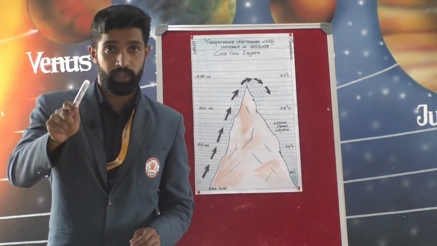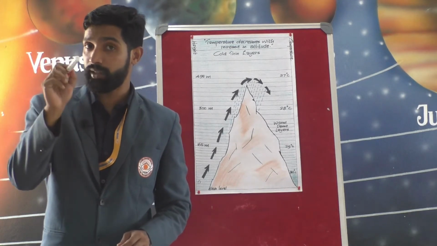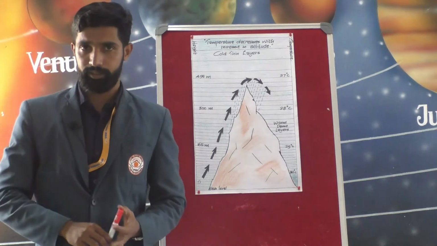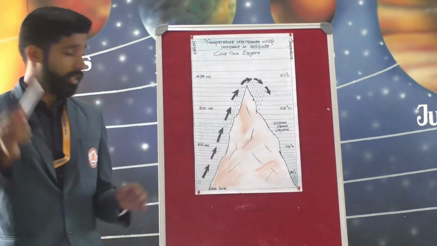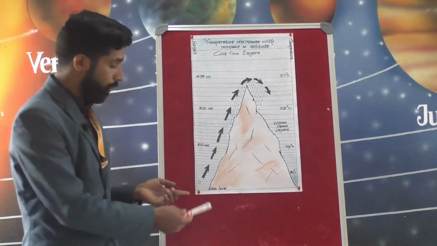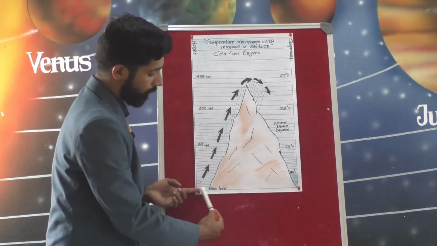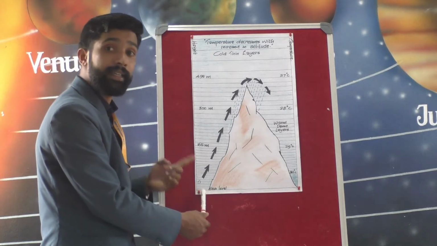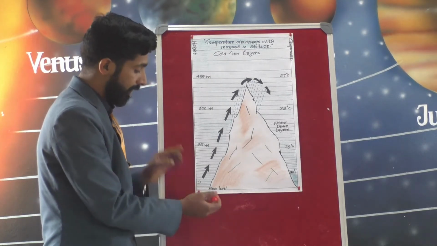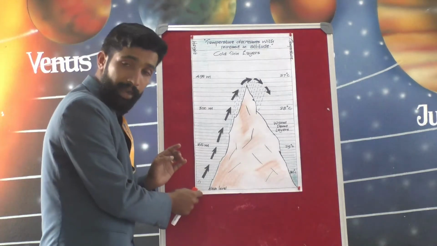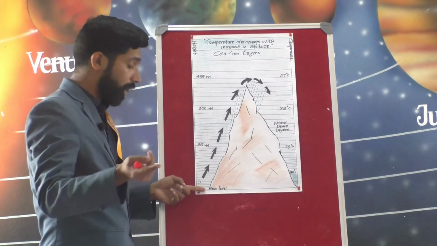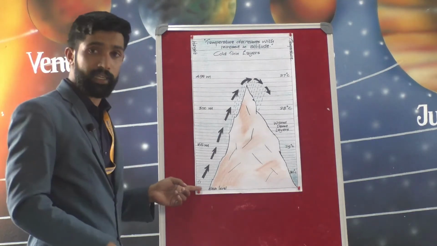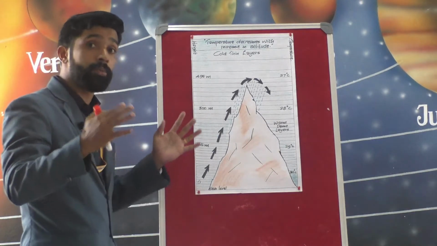Close to the earth's surface, the layers of the air are dense, very thick, and they also contain a lot of water vapor and dust particles which absorb the